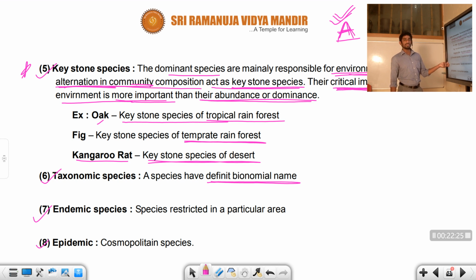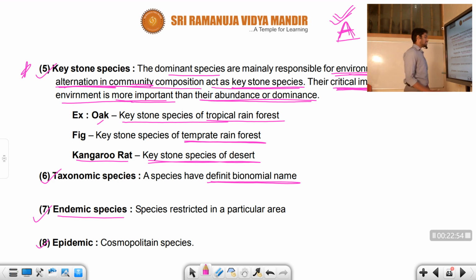There is a nomenclature called binomial nomenclature, which means the species has a scientific name with two components: one is the genus, another is the species. So from the taxonomic point of view, the species has a definite binomial name, that is, a scientific name.